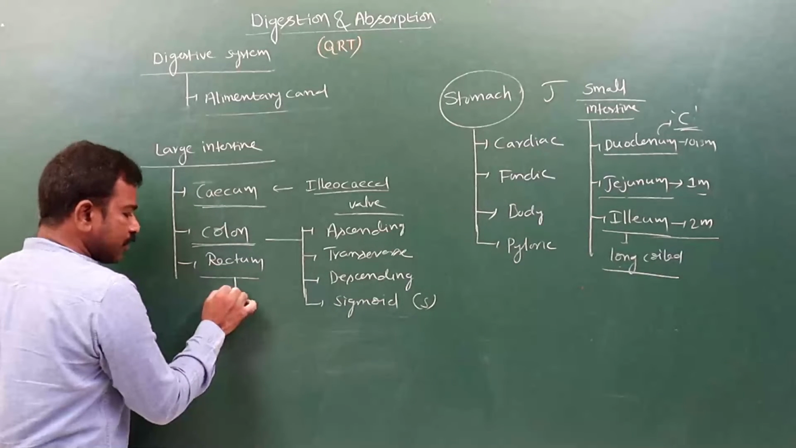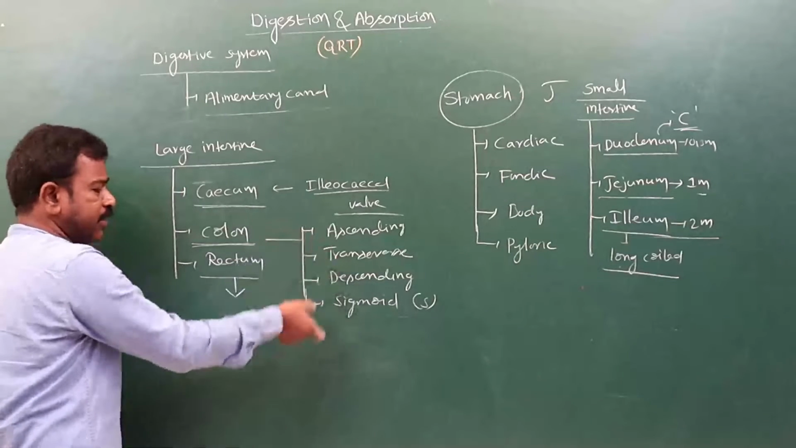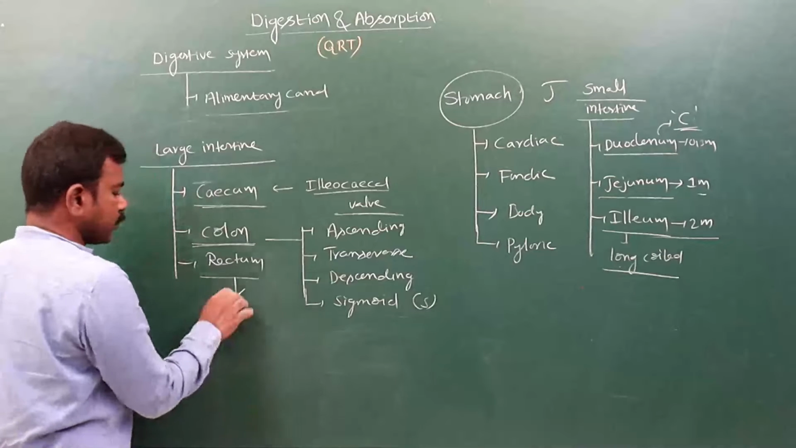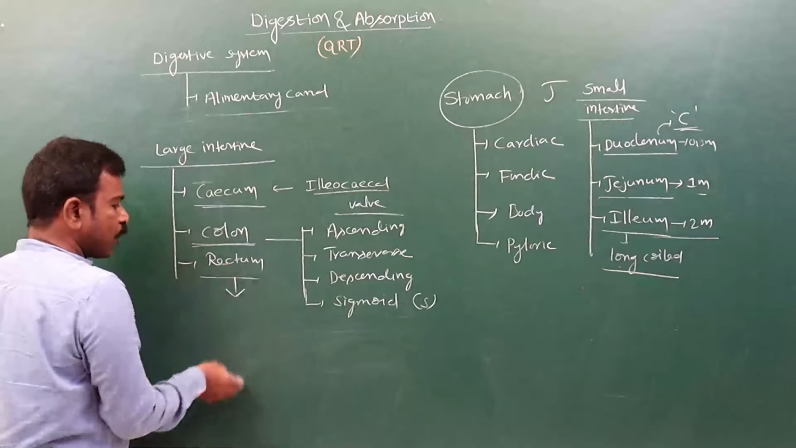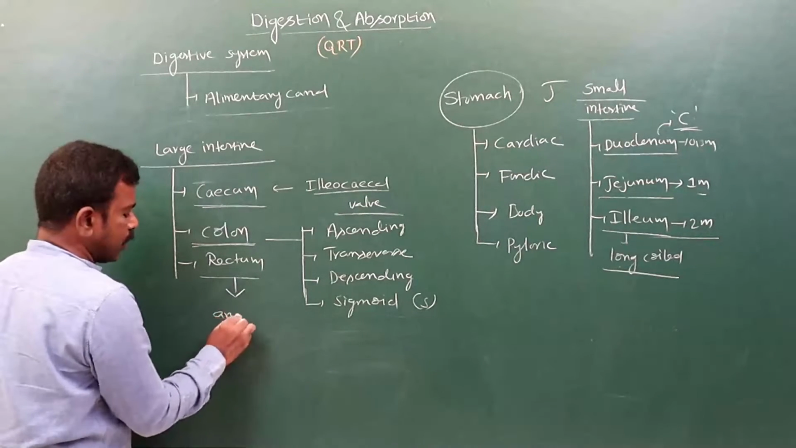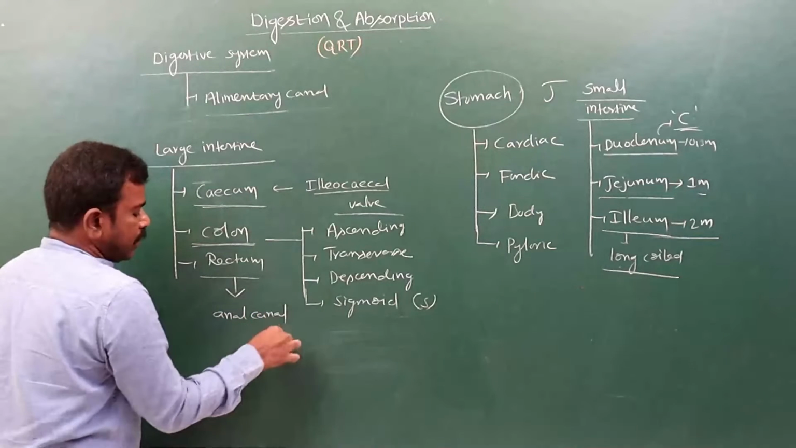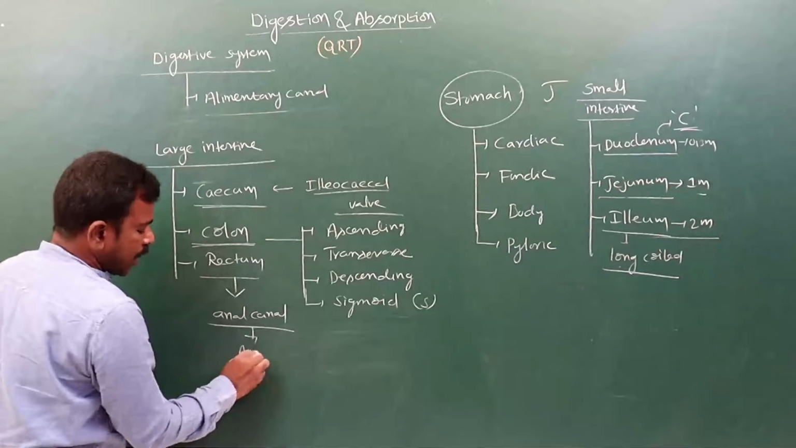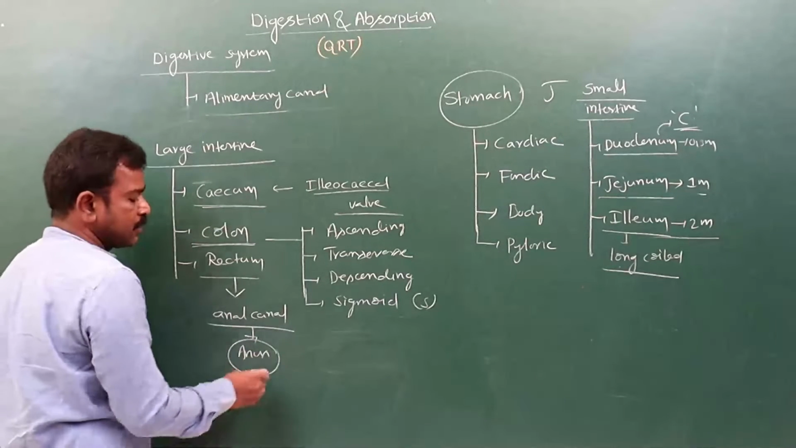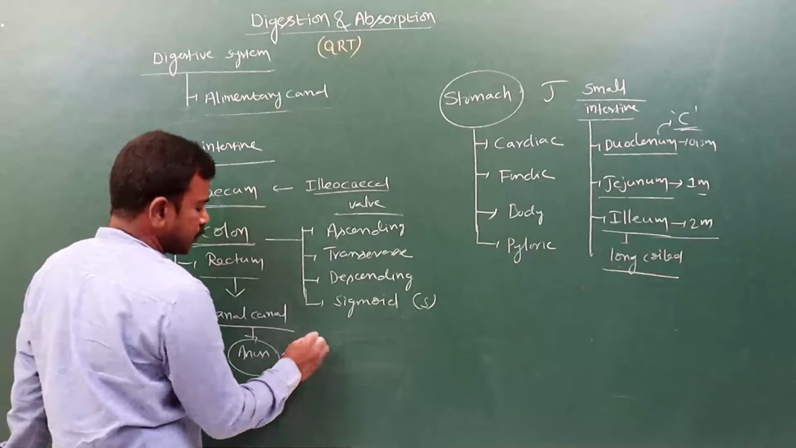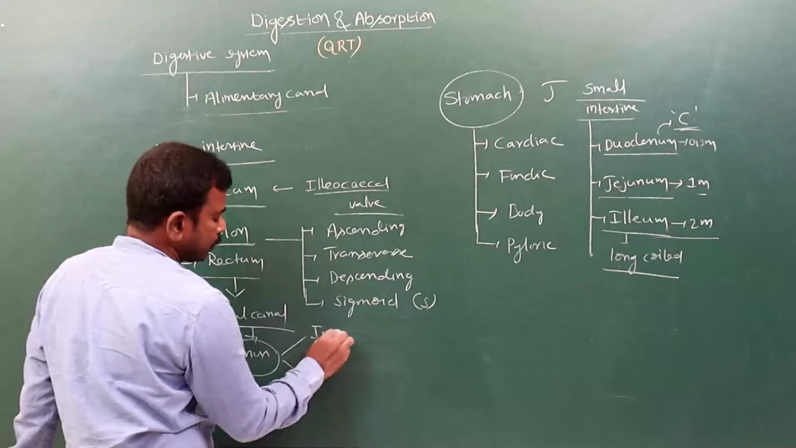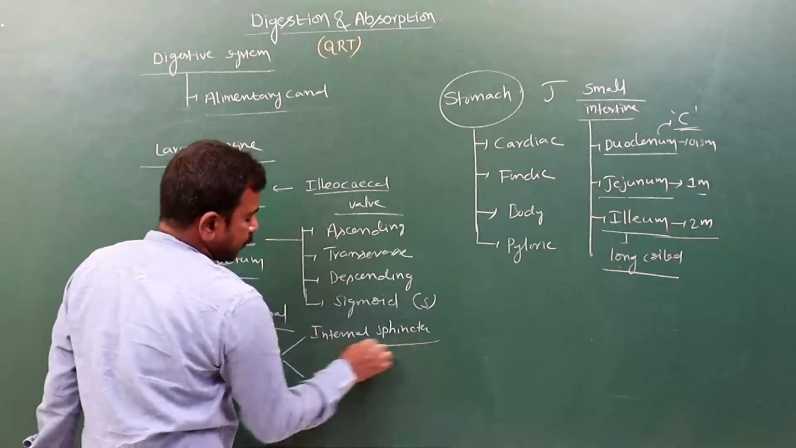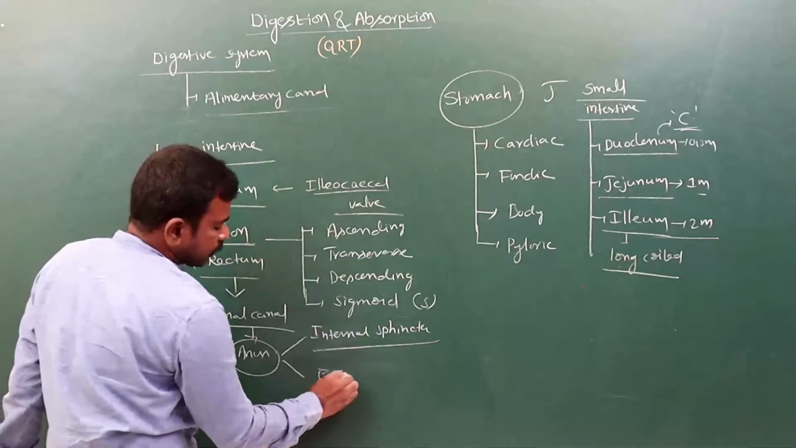In the rectum, the undigested food is stored. The narrow part of the rectum is known as the anal canal, which opens to the outside through the anus. At the anus, 2 types of sphincters are present: the internal sphincter and the external sphincter.